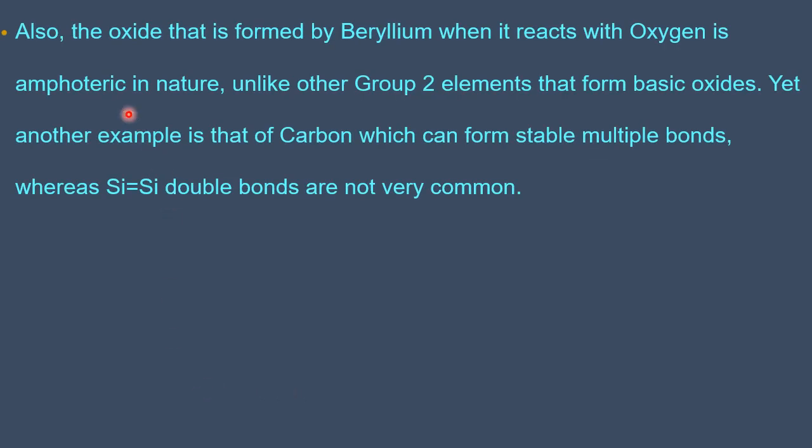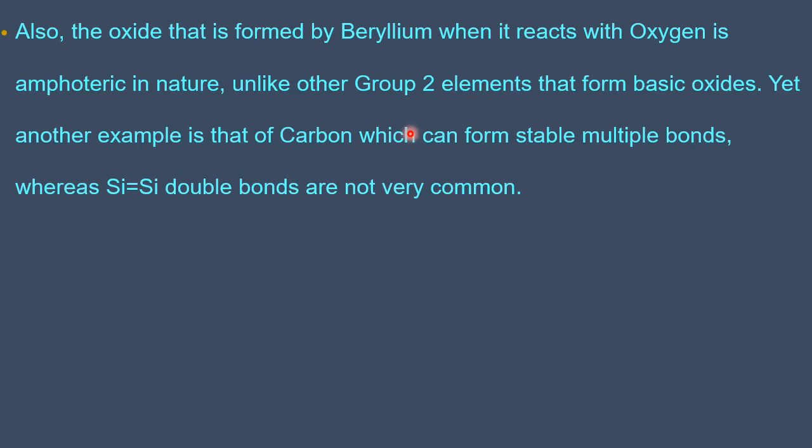One more example. The oxide that is formed by beryllium, when it reacts with oxygen, is amphoteric in nature, unlike other group 2 elements that form basic oxides. Beryllium is the first member of the second group. When it reacts with oxygen, it forms its oxide, beryllium oxide.